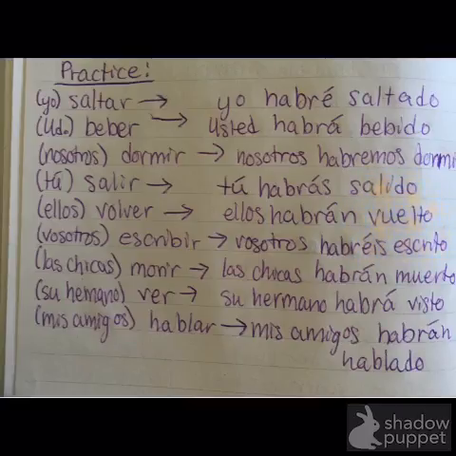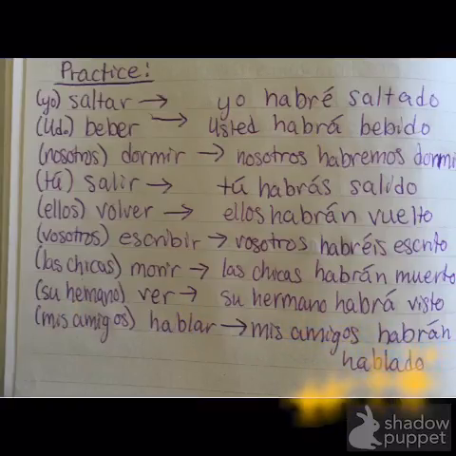So if you don't know what that is, go ahead and check out the compound tense video 1, because that has more information on irregulars like vuelto. For escribir, in the vosotros form, it's vosotros habréis escrito. Once again, that's an irregular. Las chicas, for morir, las chicas habrán muerto. Another irregular. Su hermano, for ver, it's su hermano habrá visto. That's another irregular. And then mis amigos, hablar, mis amigos habrán hablado.